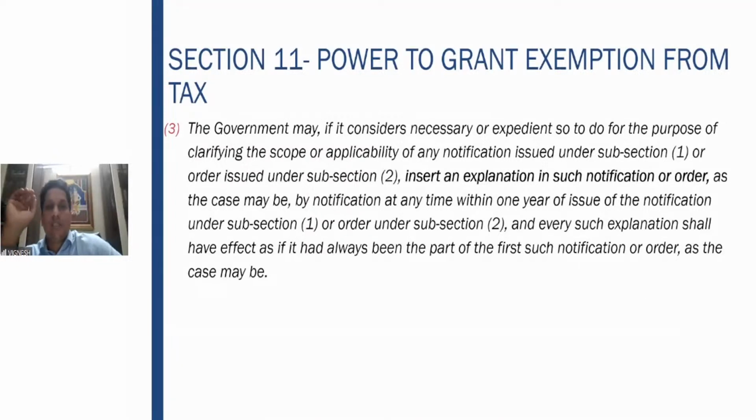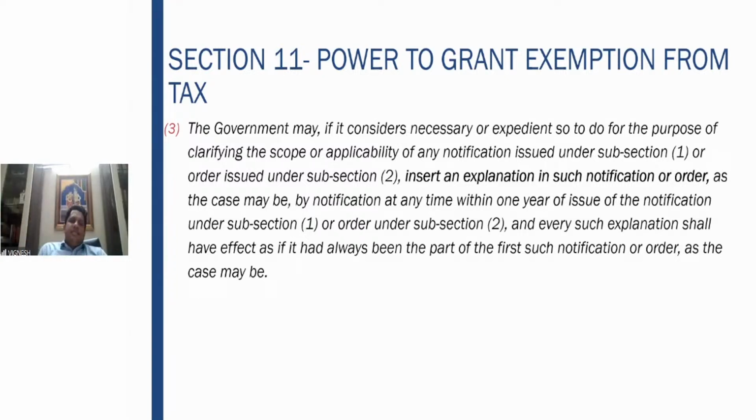Also, Section 11 subsection 3 speaks about the power given to the government to insert an explanation. So a notification is given which speaks about the various exemptions of goods or services. We are talking mainly about services here. Goods are also there, but when we look at the notification and explanation, it is only related to services.